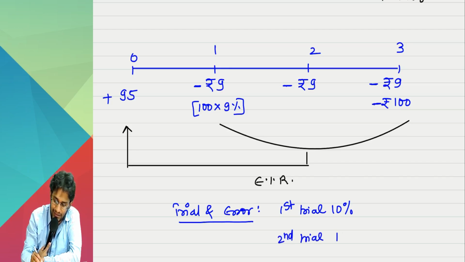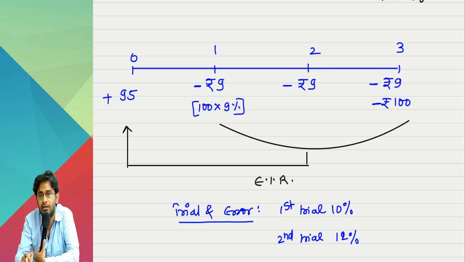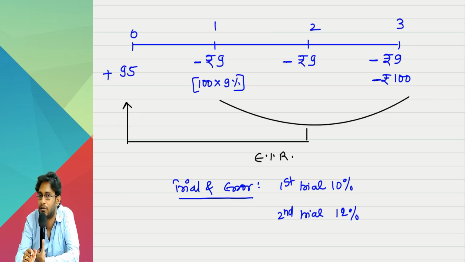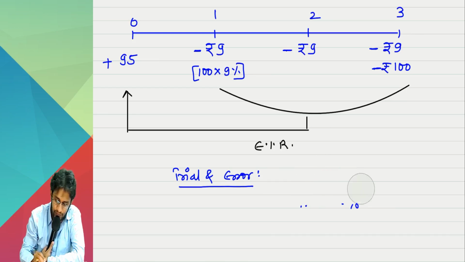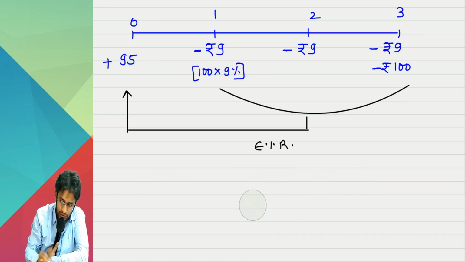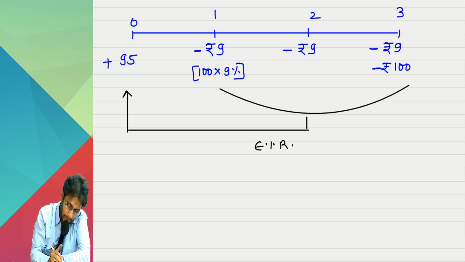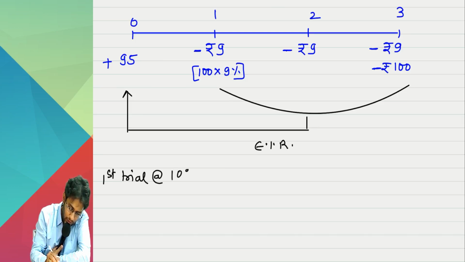Then second trial, let us say make it 12%. This time, my present value will go below 95. So then what I will conclude is, my 95 is somewhere in between 10 and 12. Then I start interpolating that. You know the IRR formula? Don't know? Okay. Some people have not done AFM at all. So, for their benefit. But you should tell me answers quickly. Tell me, sir. First trial, let's say I'll do it at 10%.